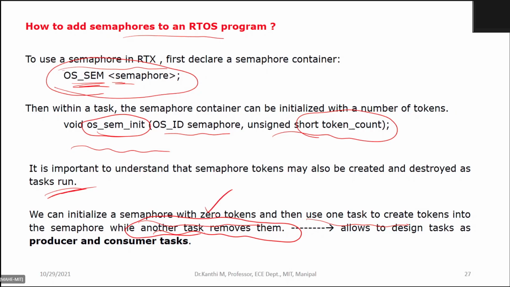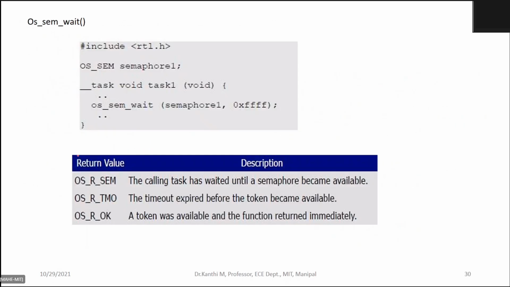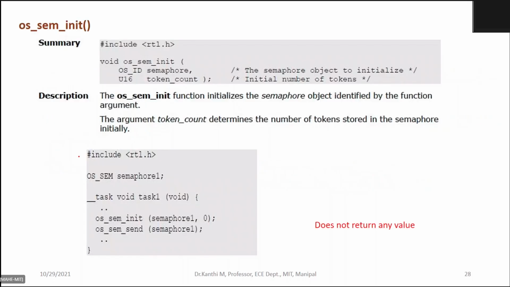It allows your producer and consumer tasks, where there is a producer and there are some consumers. So you have semaphore initialization, the semaphore object initialization and the count.